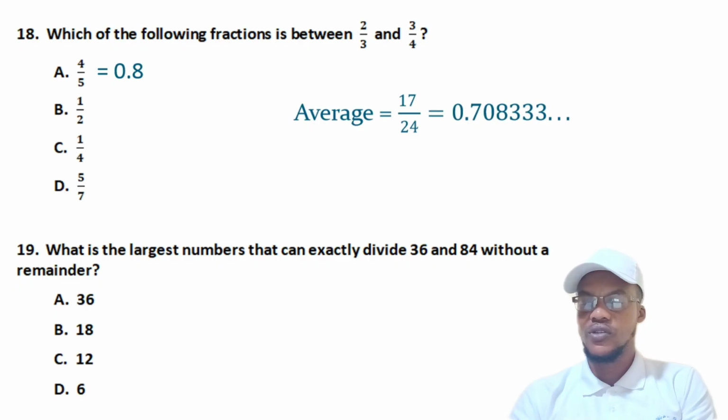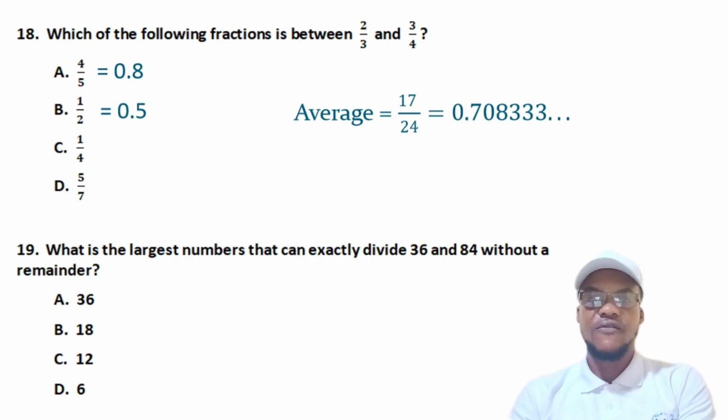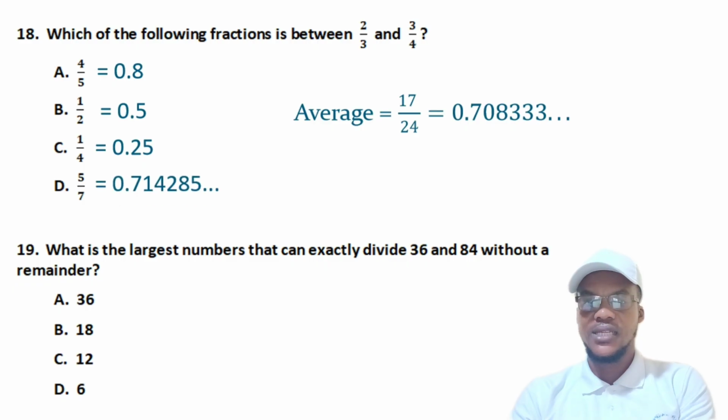The 3 is repeating. Then we find decimals for each of them. If you find decimal for 4/5, we are getting 0.8. Half is 0.5. 1/4 is 0.25, and then 5 on 7 is 0.714285, and it continues. It doesn't terminate.